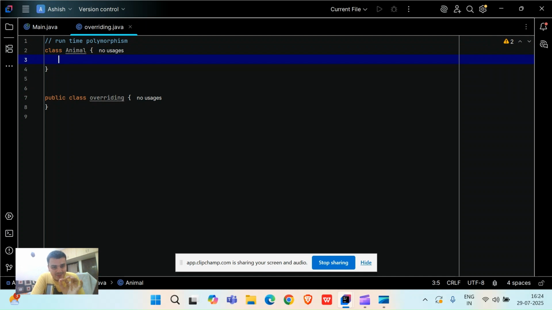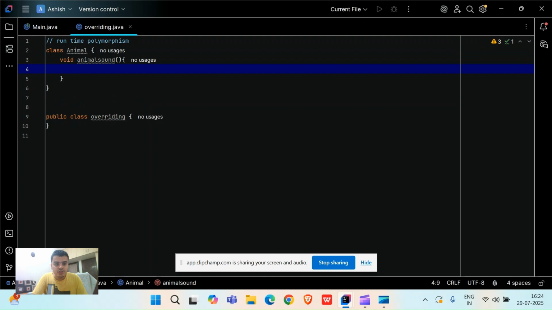So inside the class of animal, let me create one method, and that method should compulsorily be the same in the inherited class. Only then does polymorphism have meaning. Let's say I'm creating a very simple method. I will create void animal sound. It is not returning me anything, that's why close this round brace as well.